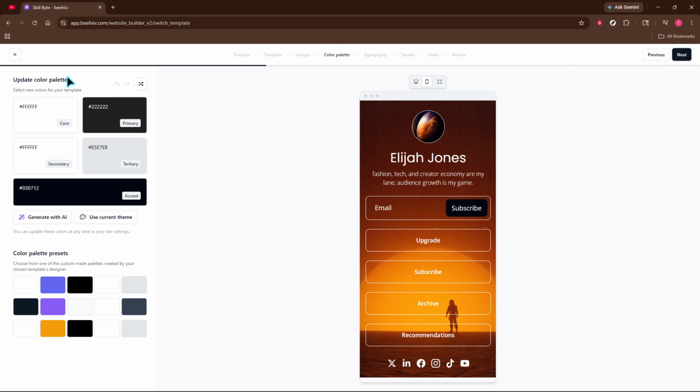Update your color palette. Choose a primary and secondary color that align with your brand and ensure strong contrast for readability, especially for text on buttons or over images. Click Next to fine-tune typography.